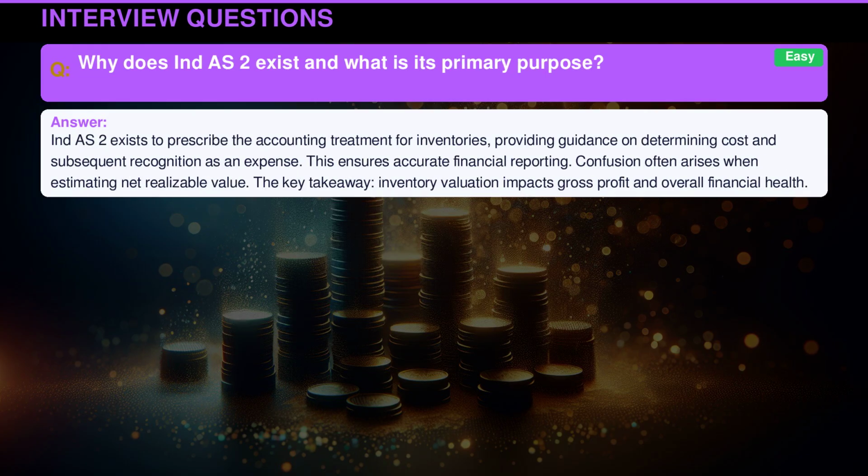Indian Accounting Standard 2 exists to prescribe the accounting treatment for inventories, providing guidance on determining cost and subsequent recognition as an expense. This ensures accurate financial reporting. Confusion often arises when estimating net realizable value. The key takeaway: inventory valuation impacts gross profit and overall financial health.